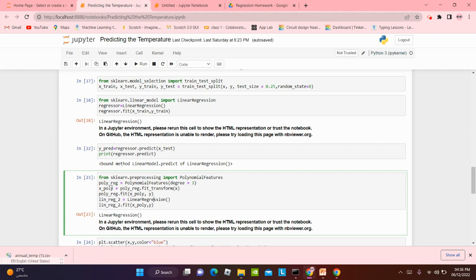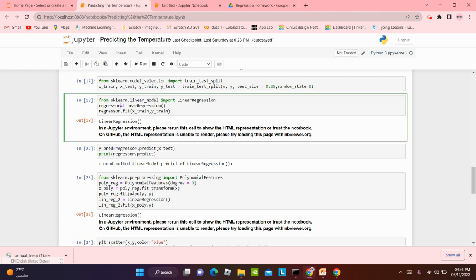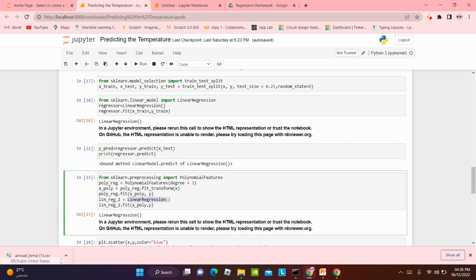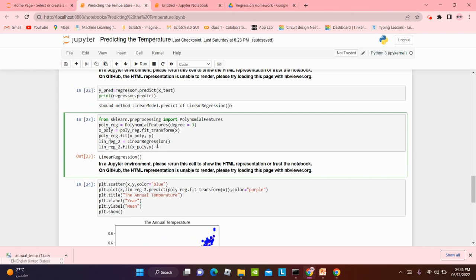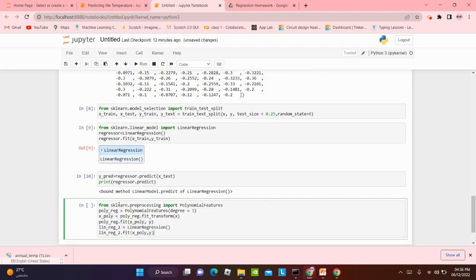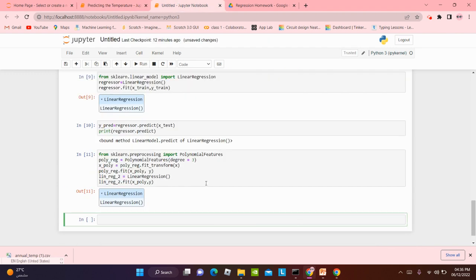So we're gonna make another variable. Linreg2 means linear regression 2 is equal to linear regression for now, because from here to here it's a new variable. So we have to use this. Or you can use regressor if you like. So linreg, we want to fit again x poly and y. So let's do this. It's gonna show the same thing, but we still need to import it because it's necessary.